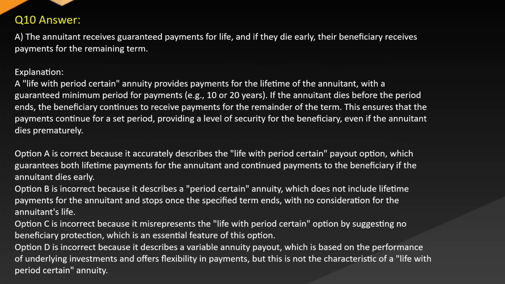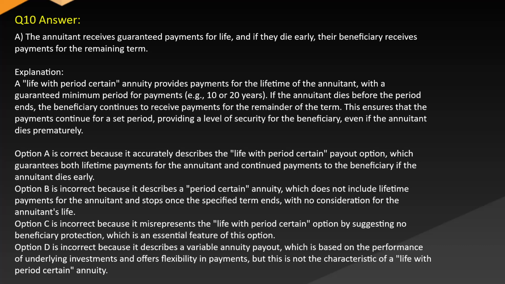Answer: A. The annuitant receives guaranteed payments for life, and if they die early, their beneficiary receives payments for the remaining term. Explanation: A life with period certain annuity provides payments for the lifetime of the annuitant with a guaranteed minimum period for payments, e.g. 10 or 20 years. If the annuitant dies before the period ends, the beneficiary continues to receive payments for the remainder of the term. This ensures that the payments continue for a set period, providing a level of security for the beneficiary even if the annuitant dies prematurely.